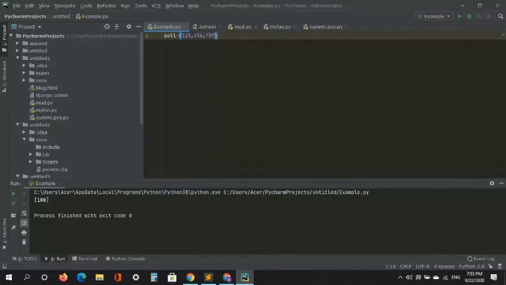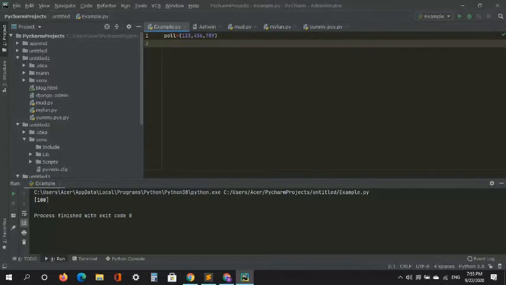Okay. And then when I just say print code, and when I say run, you see there's a tuple right there. So here are some operations with the tuple. Okay, so now let's move on to the next thing, which is sets.